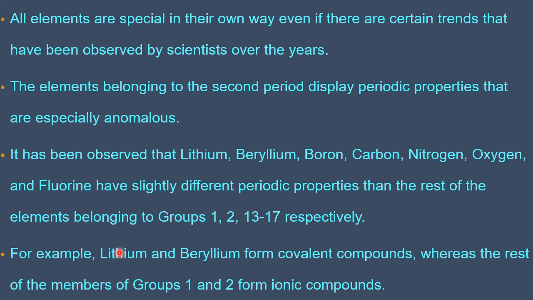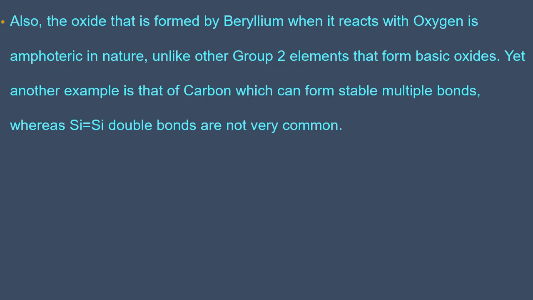Only lithium is covalent as well as ionic. In the same way, beryllium: the other members, calcium, barium, strontium, radium, all form ionic compounds, whereas beryllium compounds are not only ionic, they also form covalent. That means lithium and beryllium are behaving differently.